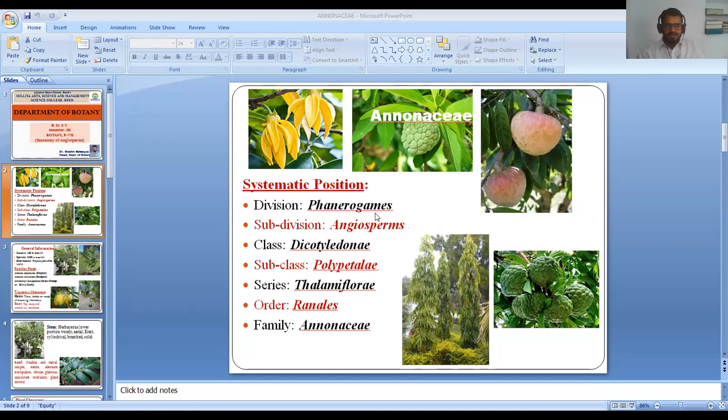Today we have to start Annonaceae, and in this case we have to see the systematic position, like that of Malvaceae, Solanaceae, Acanthaceae, Apocynaceae and so on. Division Phanerogams, subdivision Angiosperms, class Dicotyledons, subclass Polypetalae, series Thalamiflorae, order Ranales and family Annonaceae. So this is all about the systematic position, that is the classification of this family.